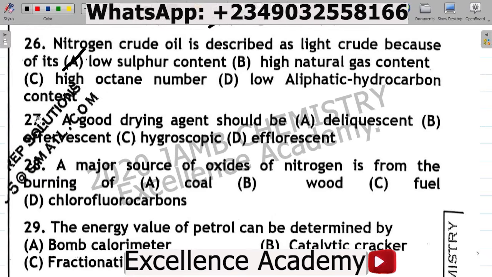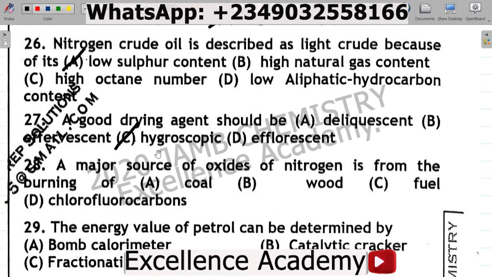Next up, question number 27. 27 says a good drying agent should be A, deliquescent, B, effervescent, C, hygroscopic, D, efflorescent. Now, for question 27 there, the correct answer is C, hygroscopic. All right. A good drying agent should be hygroscopic.